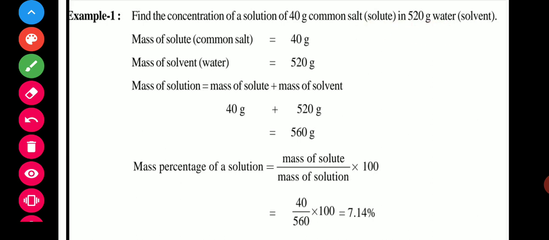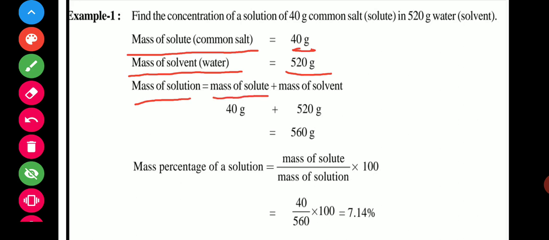First of all, we can see here the mass of solute, that is the common salt, is 40 gram. Now the mass of solvent, that is the water, is 520 gram. Now for the mass of solution, we add both solute and solvent. So solute is 40 gram and solvent is 520 grams, so it becomes 560 grams.